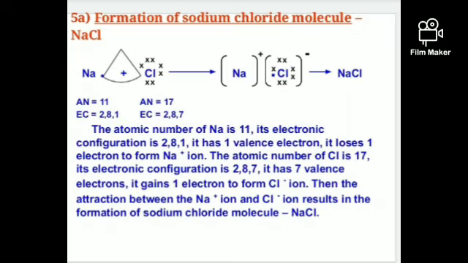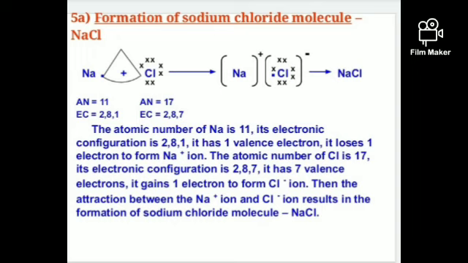It is ready to take 1 electron to become 8. To complete its octet structure, 2, 8, 8, it needs 1 more electron. Hence, it may take that electron from a metal and form an ionic compound. So in this first slide, I have shown you how the formation of sodium chloride takes place.